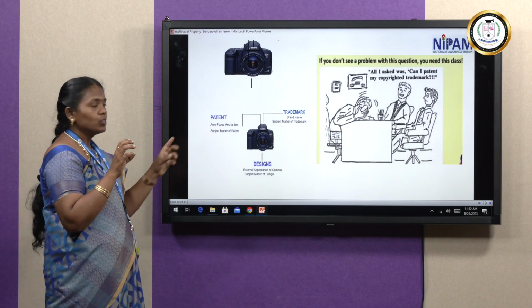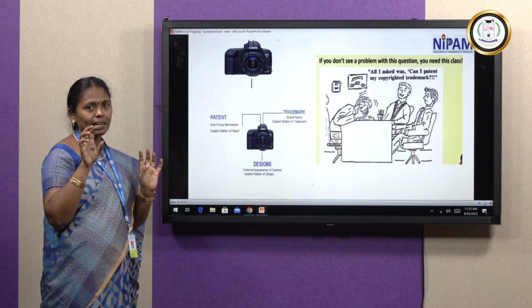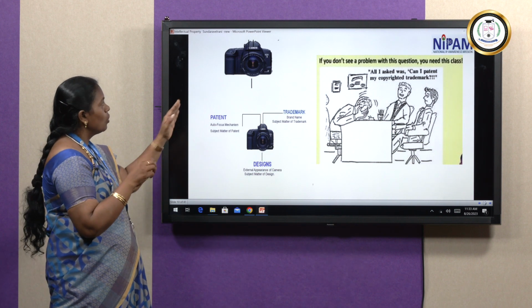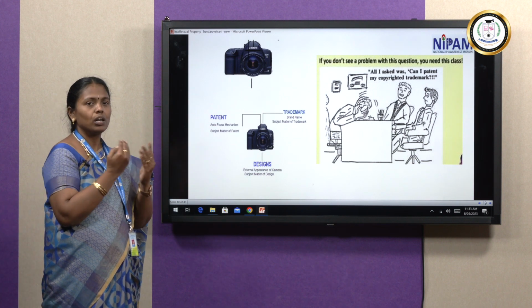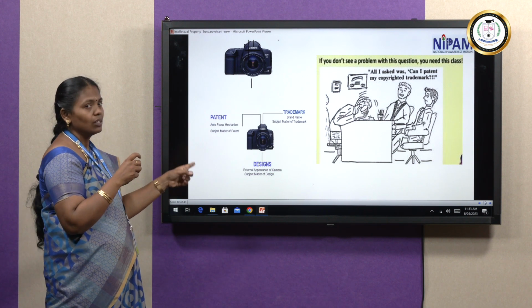Then trademark. Canon is this camera company, right? So here the subject matter is the trademark. In this example, Canon is my trademark, that is a brand name. Then design. How the camera will appear, whether it's closed or open, vertical or closed, how we are keeping the lens, that is the designing part.